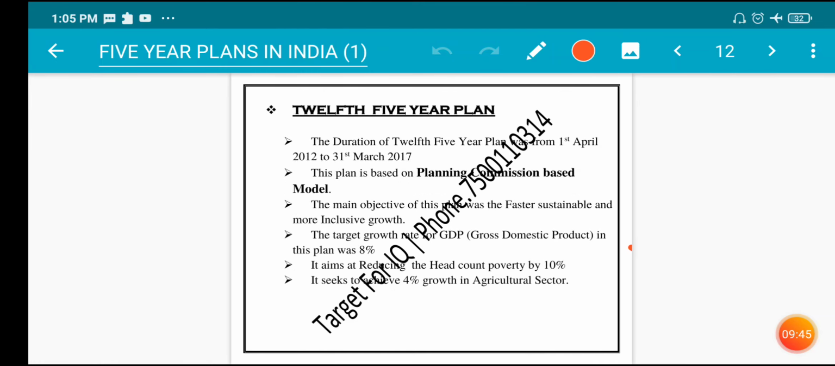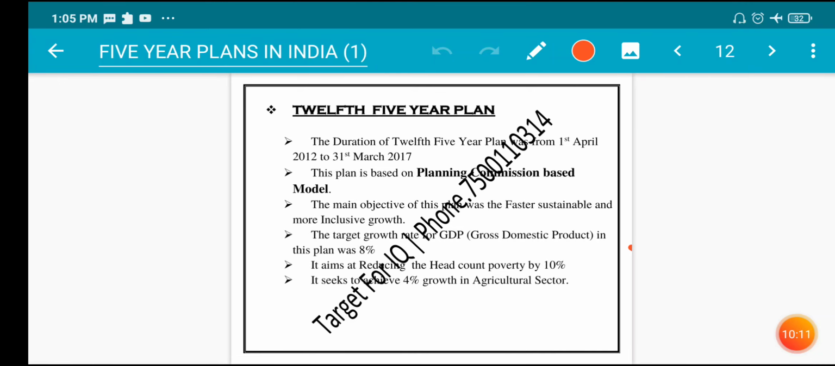The achieved growth rate of GDP for this plan was 7.9%. 12th five-year plan. The duration of the 12th five-year plan was from 1st April 2012 to 31st March 2017. This plan is based on the Planning Commission based model. The main objective of this plan was faster, sustainable, and more inclusive growth.